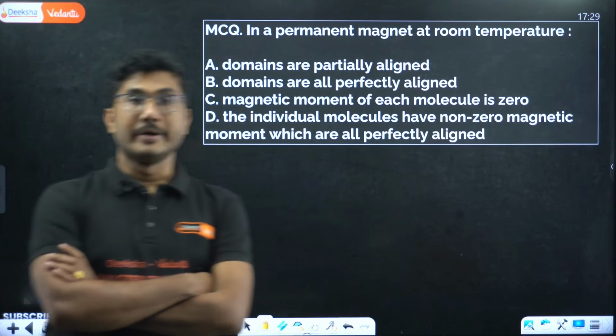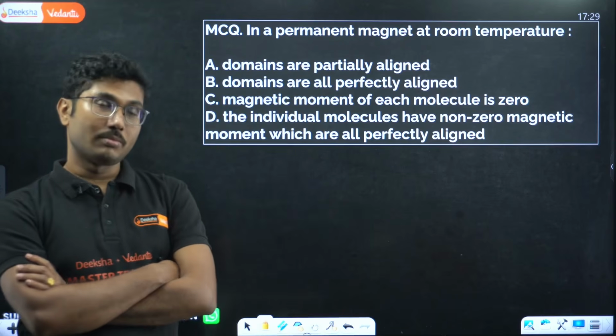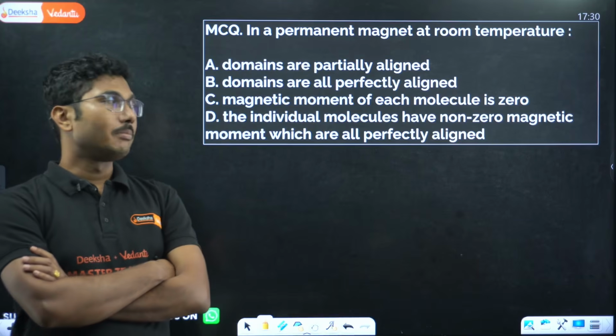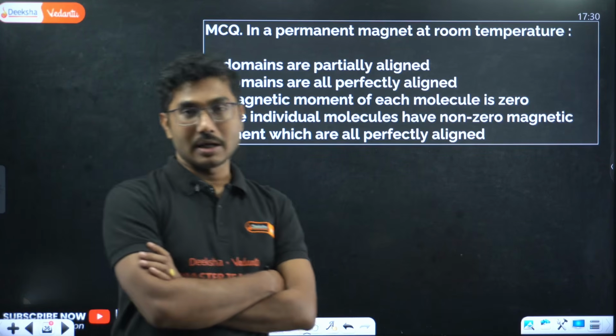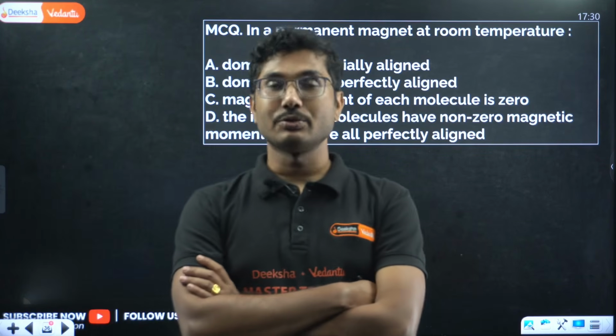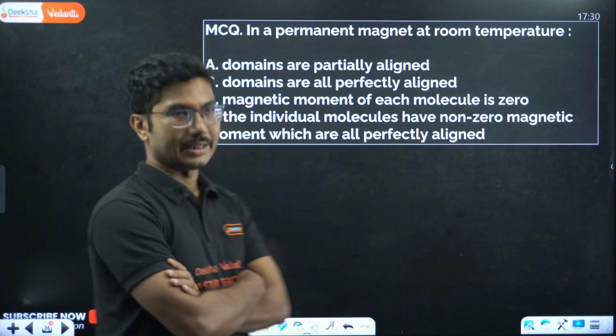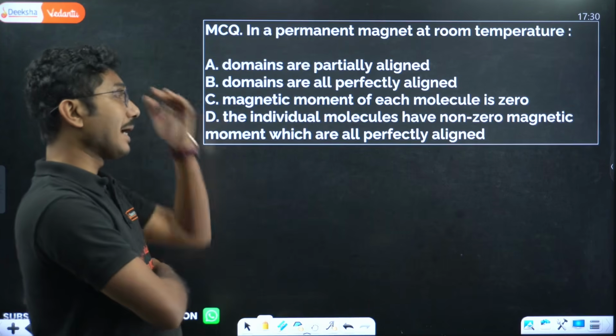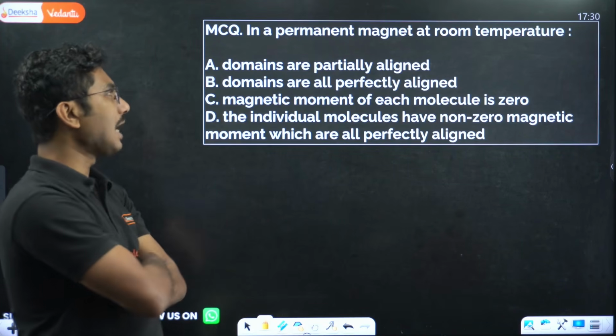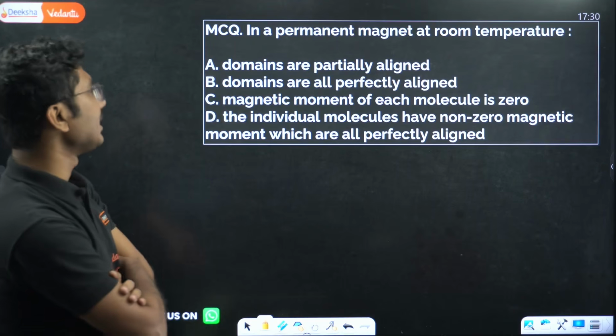But because there is no vibration among the atoms. At room temperature, the atoms and electrons are vibrating, so the domains cannot perfectly align. So in a permanent magnet at room temperature, domains are all partially aligned.